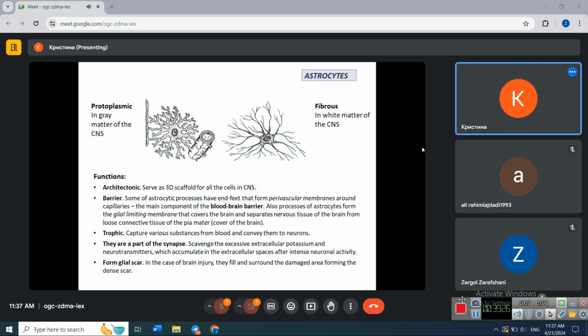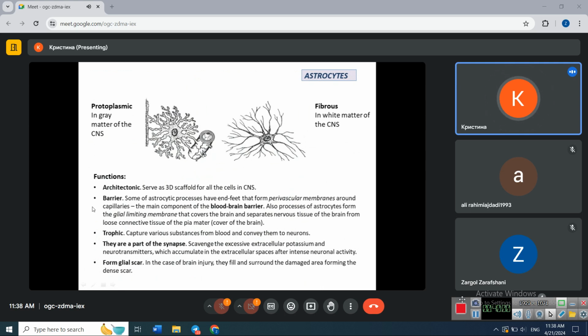So, astrocytes. We have two types of them: protoplasmic in gray matter and fibrous in white matter. Here are their functions. They provide the architectonic function. It means they make the three-dimensional scaffold for all other cells in CNS. They have star-like shape with their processes, which maintain the shape of nervous tissue in CNS.